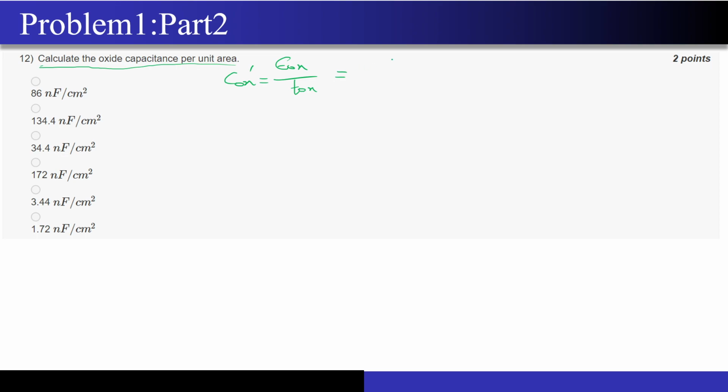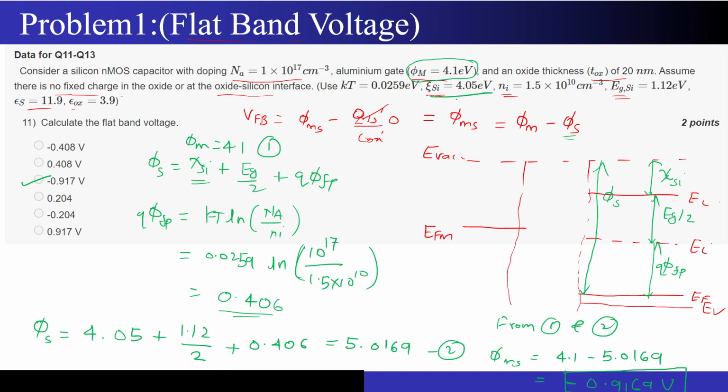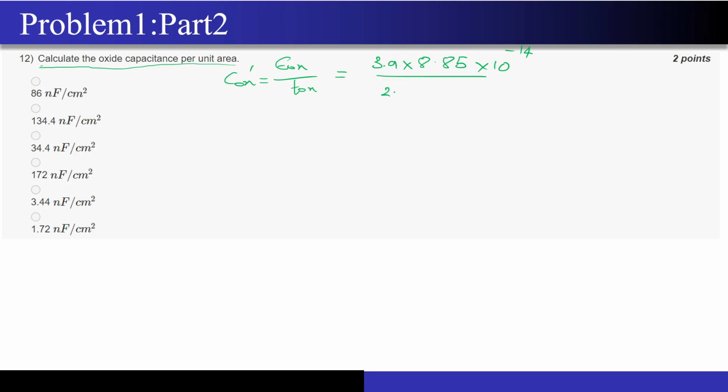So now epsilon ox they have given as 3.9 into permittivity of free space, which is 8.85 into 10 to the power minus 14. What is the thickness of the oxide they have given? The thickness of the oxide they have given is, I guess, 20 nanometer. So 20 into 10 to the power minus 7, because everything should be taken in centimeter. So the answer for this question will be coming around 172.57 nanofarad per centimeter square. Why per centimeter square? Because this is capacitance per unit area. Correct? So this will be the correct answer.